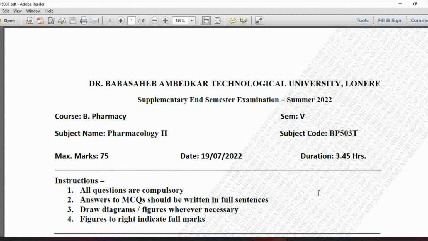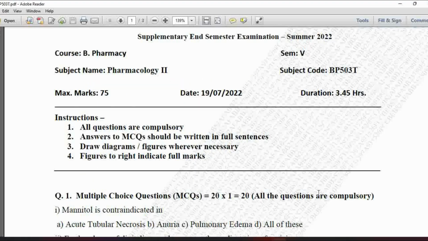I know you all are waiting for this question paper, that is summer 2022. Previously I have posted the question papers for semester 5, that is 501T and 502T, and today we are going to discuss the question paper of 503T, that is Pharmacology 2. So without wasting time, let's start with the discussion on MCQs and their answers, and also I will show you the complete question paper of this examination summer 2022.